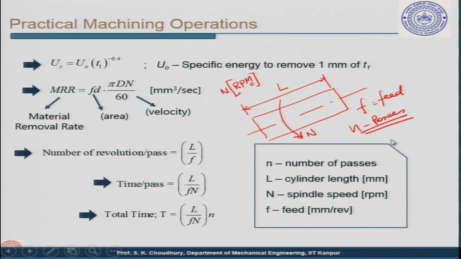Number of passes means, suppose we have to take a depth of cut d, okay, let us say this much depth of cut, and this depth of cut could not be taken in one go, for example if it is very big or a very large number. In that case it can be machined in 2 or 3 passes, depending on the value of the depth of cut. If the value of the depth of cut is large enough, we need several passes. Several passes are also required when we need a higher surface finish.